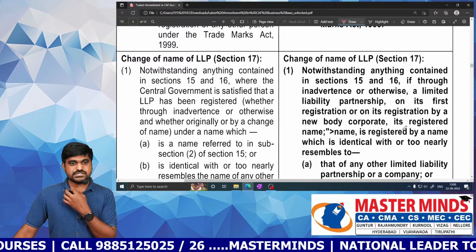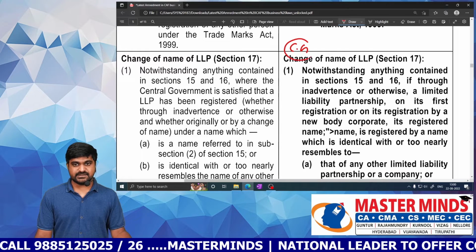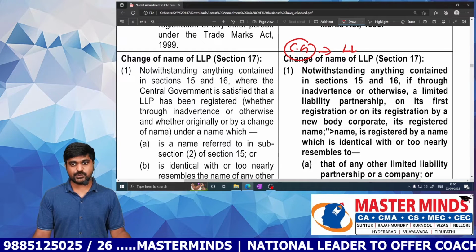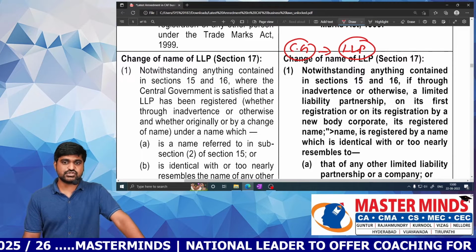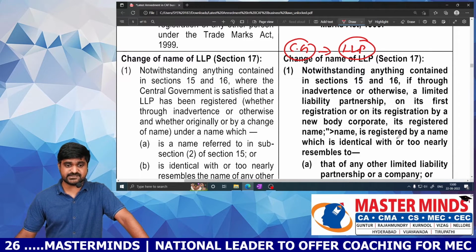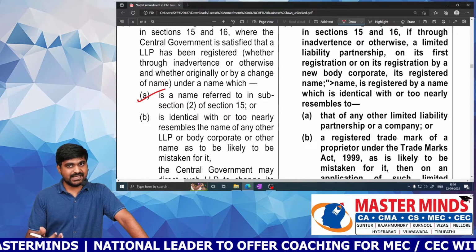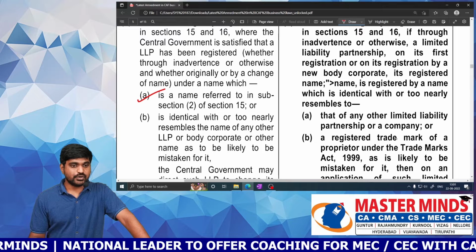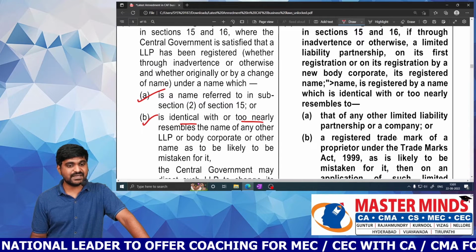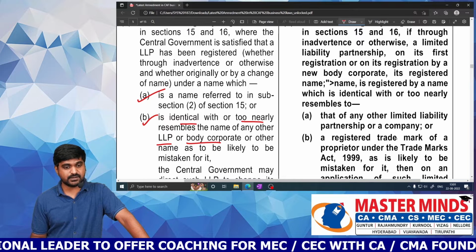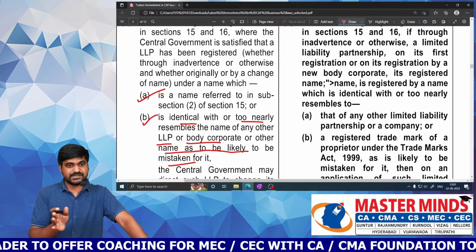Next one, change of name of LLP. Previously, the central government would issue an order to an LLP to change its name. When? When it does not follow the name requirements as discussed earlier, or when the name is identical with or too nearly resembles the name of any other LLP, body corporate or other name as to be likely to be mistaken for it. So this is the previous provision.